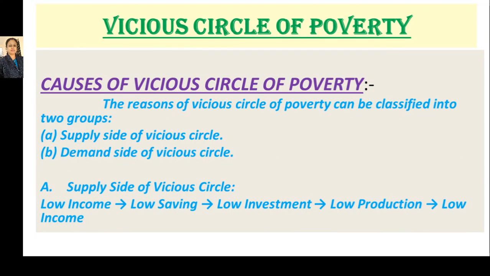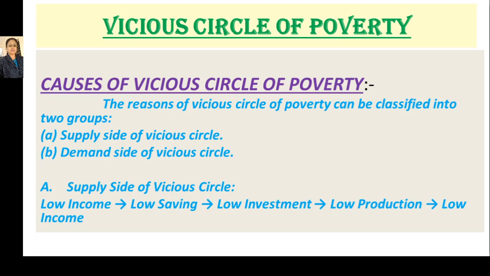Now, the causes of the vicious circle of poverty. The reasons for the vicious circle of poverty can be classified into two groups: the supply side of the vicious circle, and the demand side of the vicious circle. So first we start from the supply side of the vicious circle.